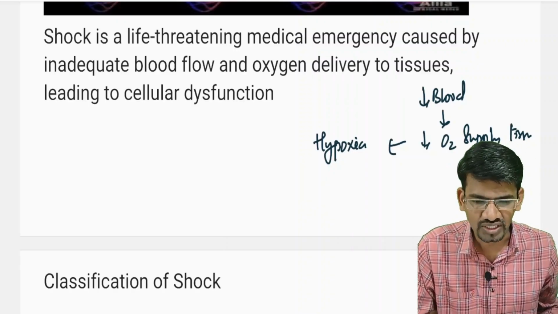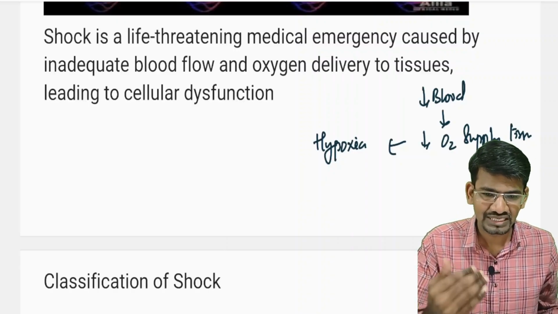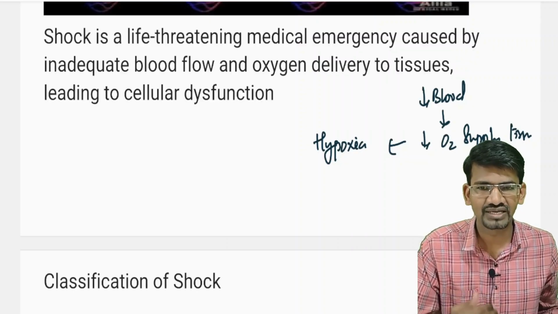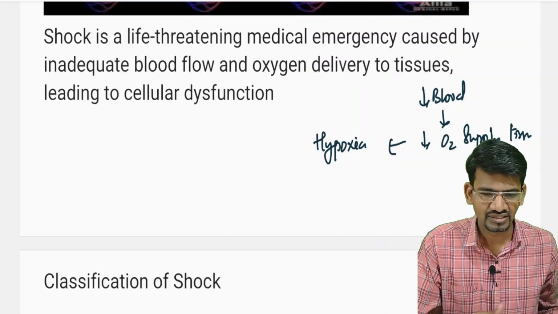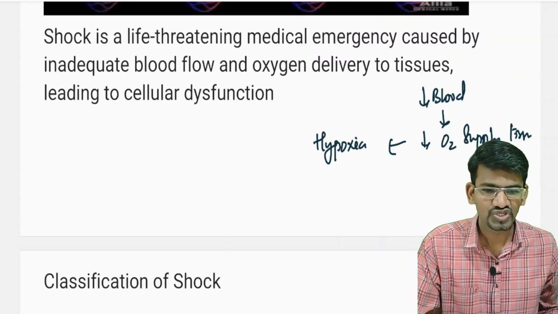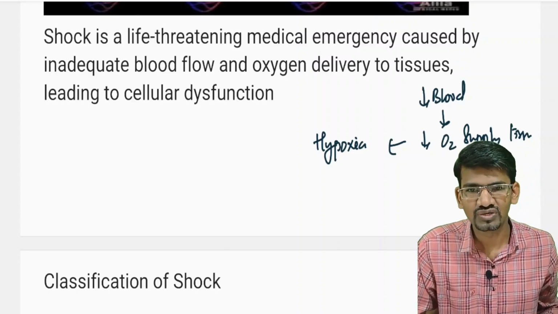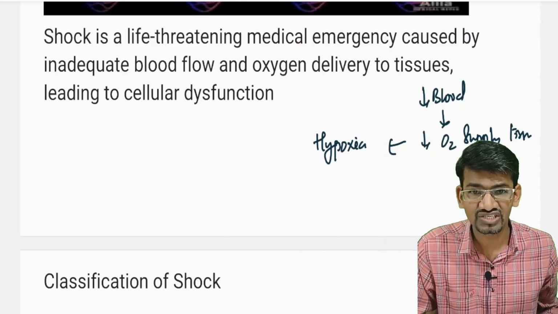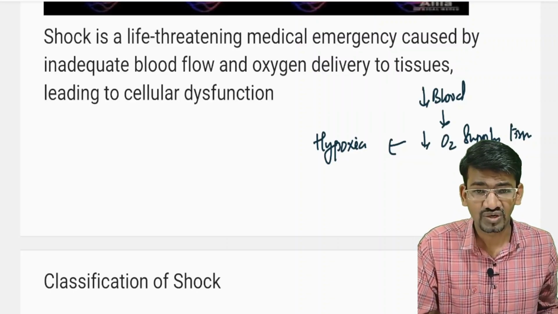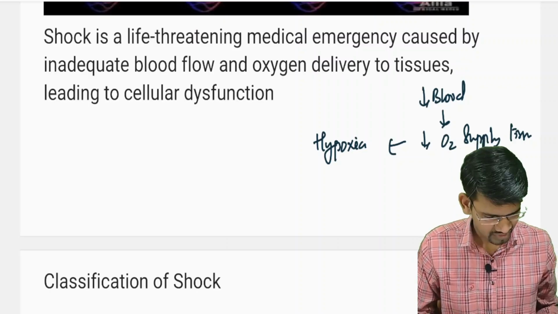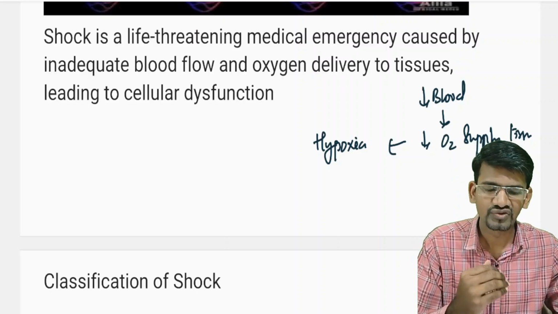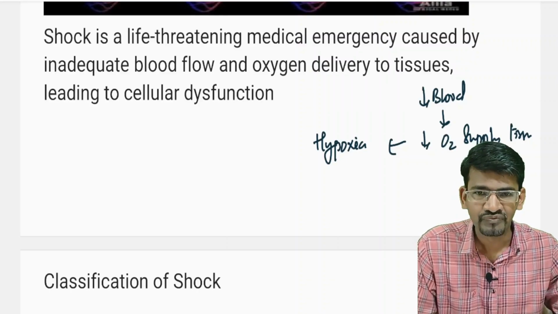Hypoxemia is a different word. Hypoxemia means there is decreased oxygen in the blood itself, but here the oxygen level at the tissue level is less, so it is called hypoxia.